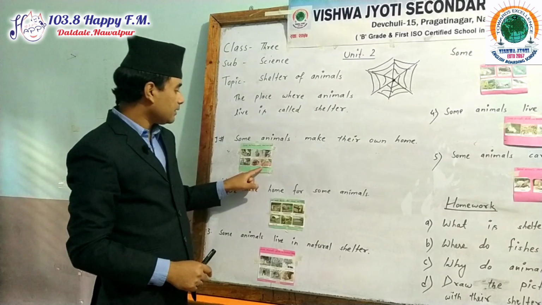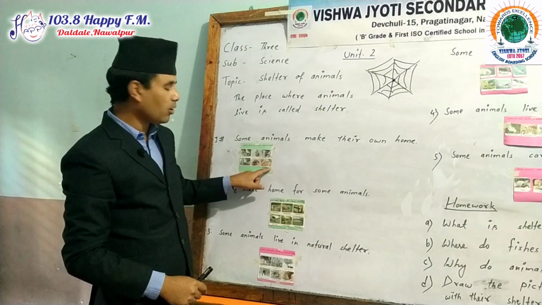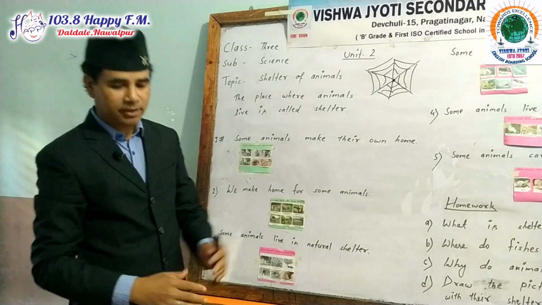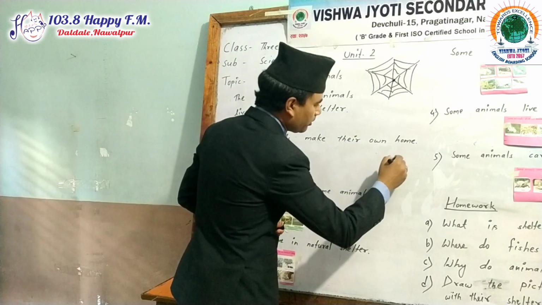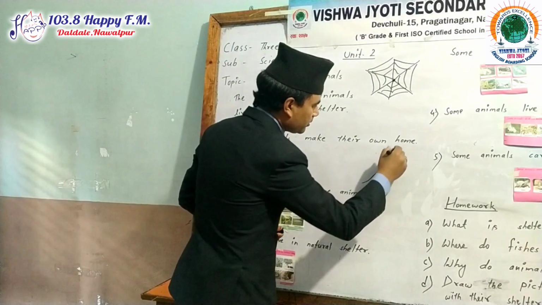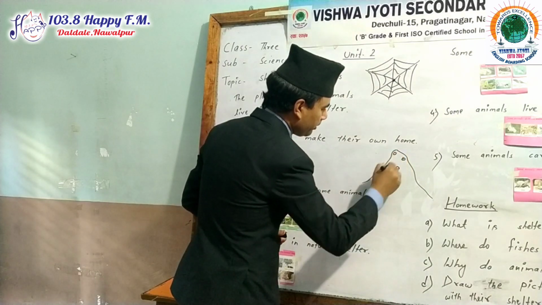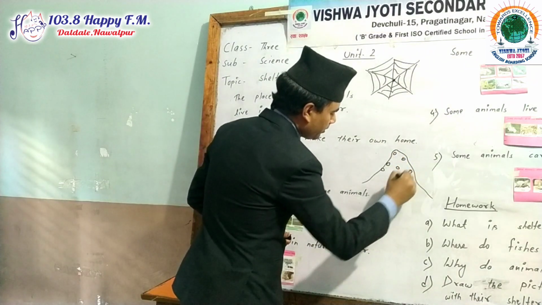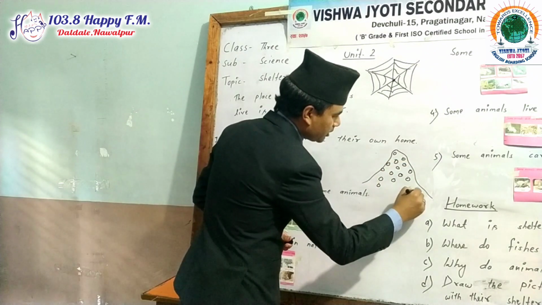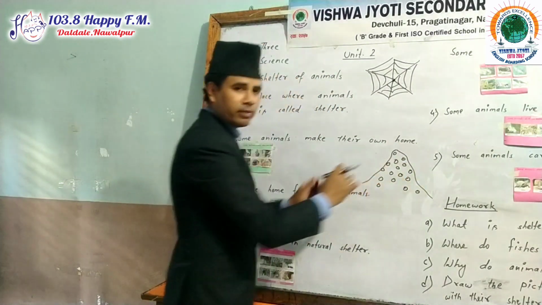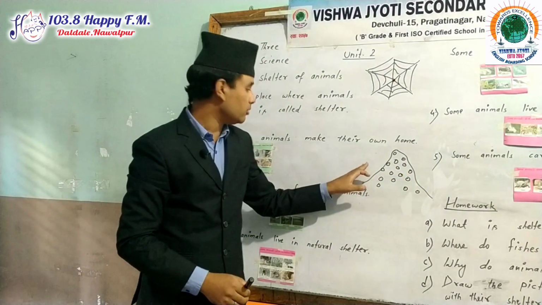Now next one, termites. Termites make a mound of sand. Mound of sand means, just like this one, I would like to give you a demonstration. Here there will be plenty of holes, it will be termites. This will be a hole to go through inside it. This one is made of mud. That is called a mound, okay. This one is called a mound.